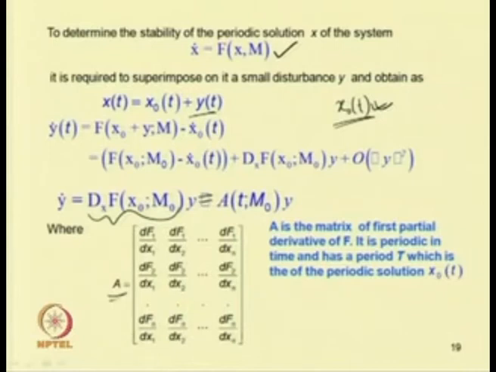So A is the matrix of first partial derivatives of f. One can see that this is periodic in time and has a period T, which is the period of the periodic solution x0(t).